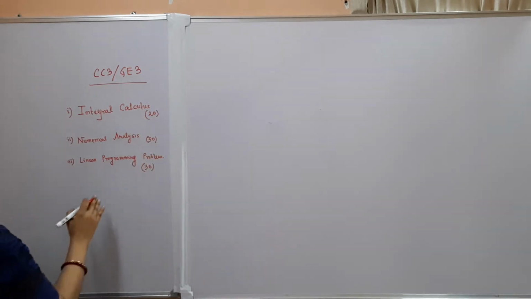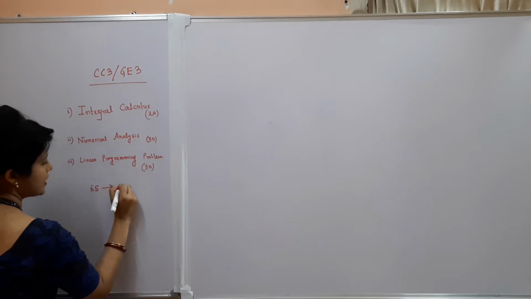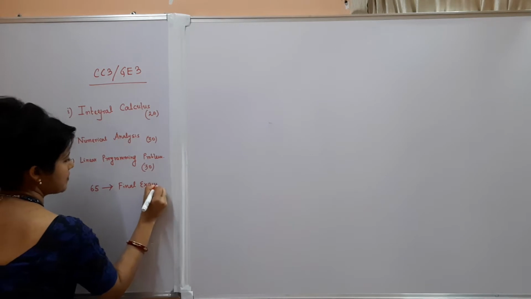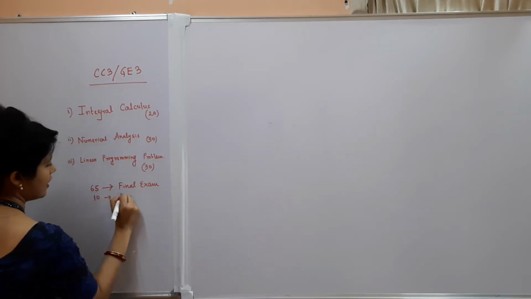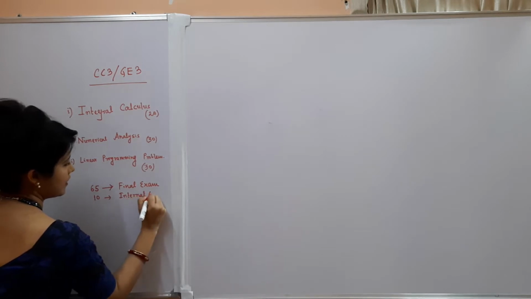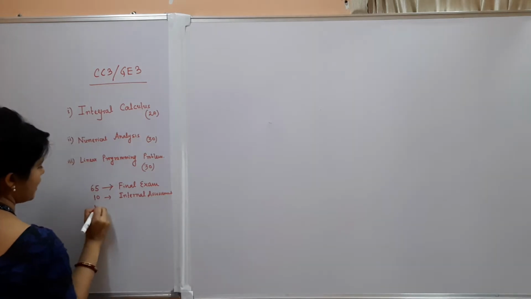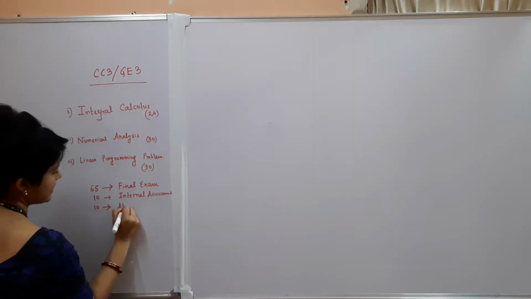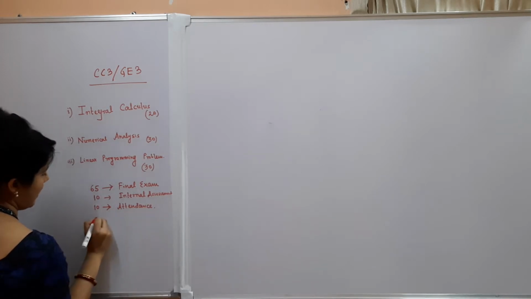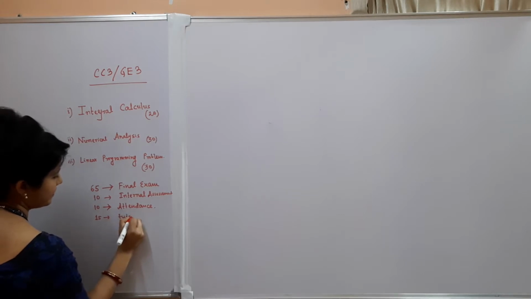But for your final exam, the final exam will be of 65 marks, 10 marks for internal assessment, 10 marks for attendance, and 15 marks for tutorial.